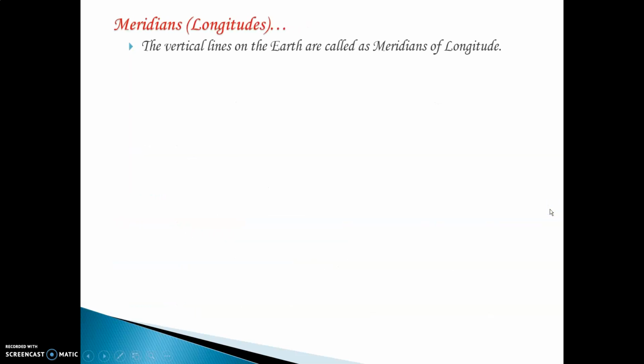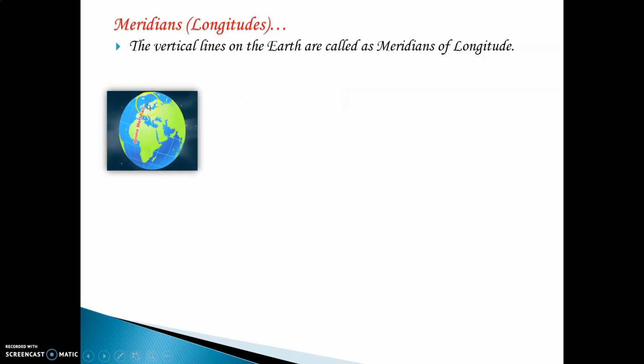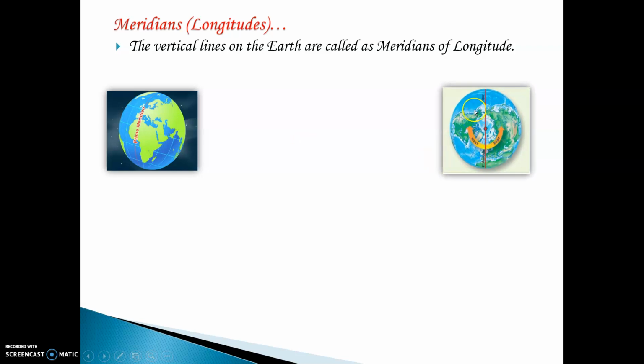Now, meridians of longitudes. The vertical lines, the standing lines on the Earth, are called meridians of longitudes. Among them, the largest one is the prime meridian. You can see it is divided into two parts, west and east. Just as the equator divides the Earth into the northern hemisphere and southern hemisphere, the prime meridian divides the Earth into the western hemisphere and eastern hemisphere.